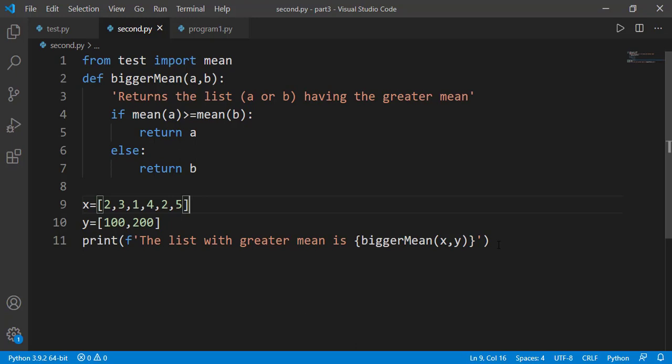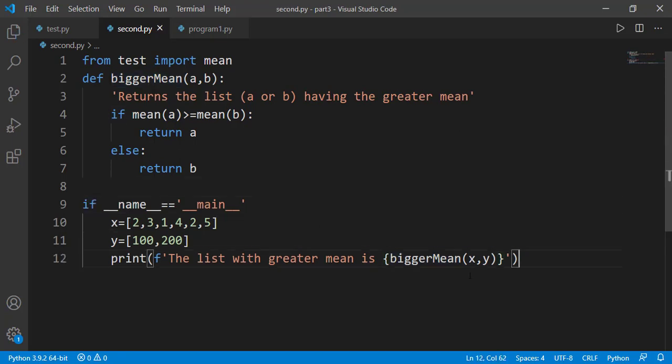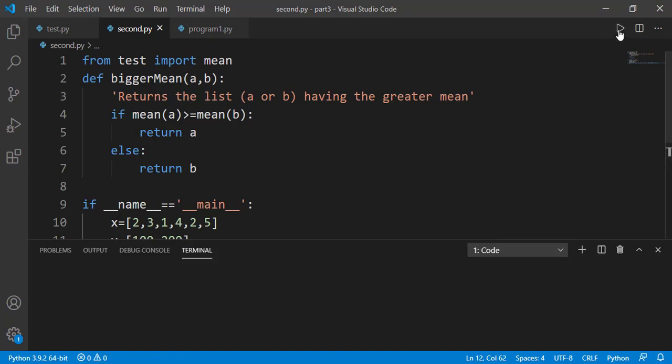In fact, over here too we should write this condition, so that if we need to import this function bigger mean in some other file, then this part should not get executed there. The variable __name__ of this file has the value __main__ when accessed through this file, and will have the value second, which is the file name, outside this file.